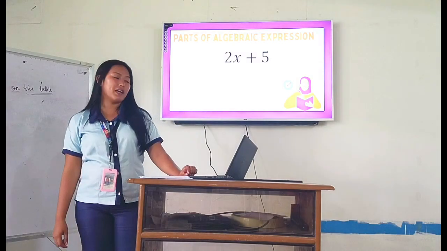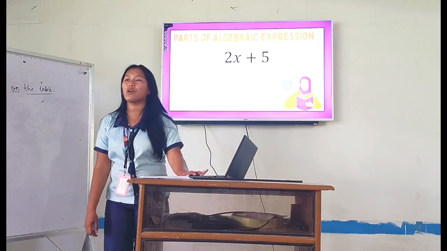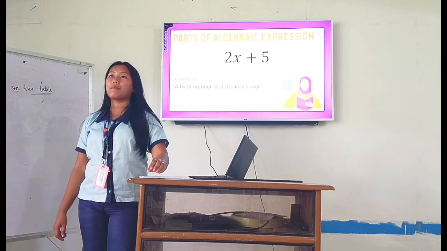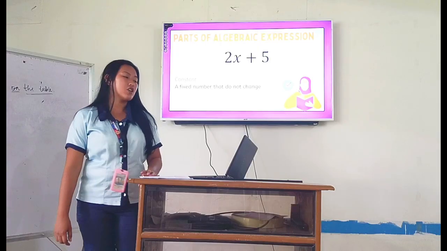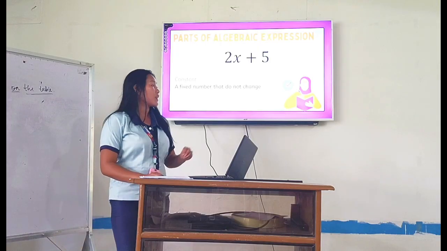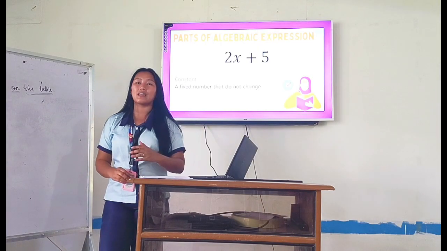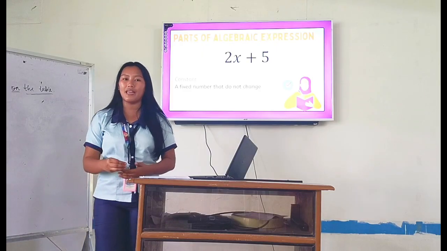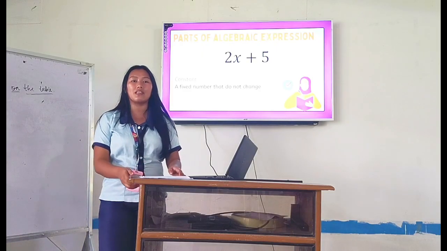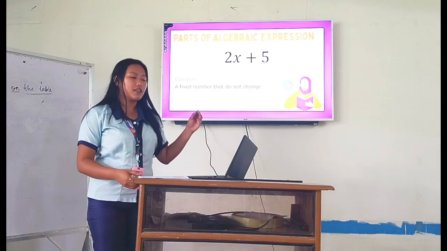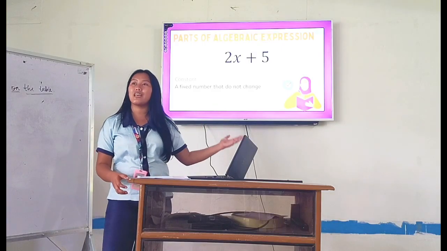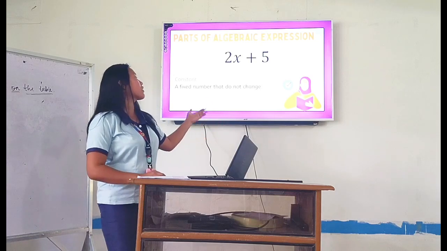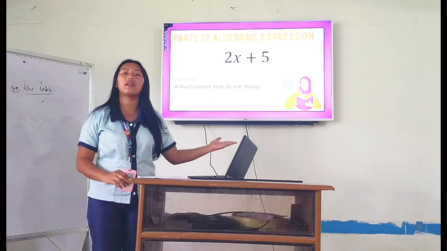The third part of the algebraic expression is what we call the constant. A constant is a fixed number that does not change. When we say fixed number, it is a number that you don't need to add to or multiply by any number to make it represent a value. The number itself is the representation. For example, in 2x plus 5, 5 is our constant because it doesn't have any variable.